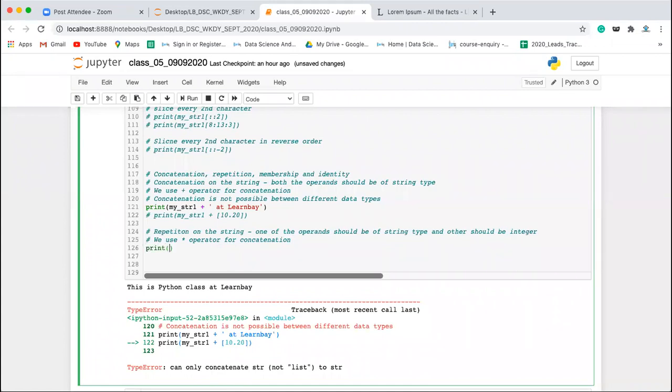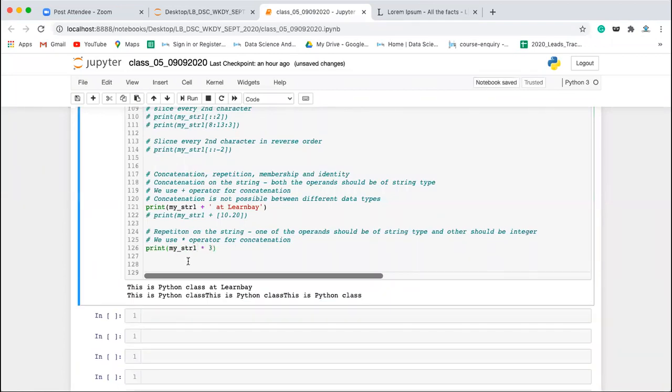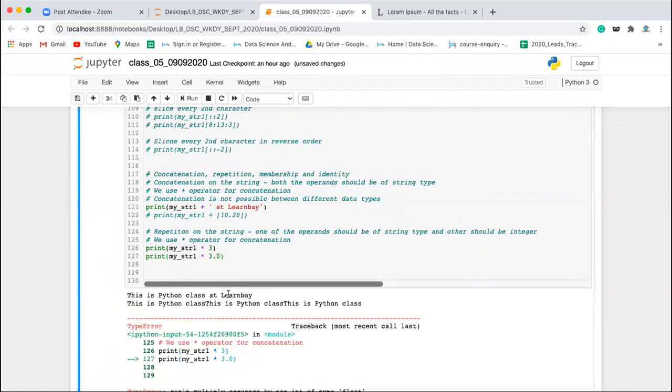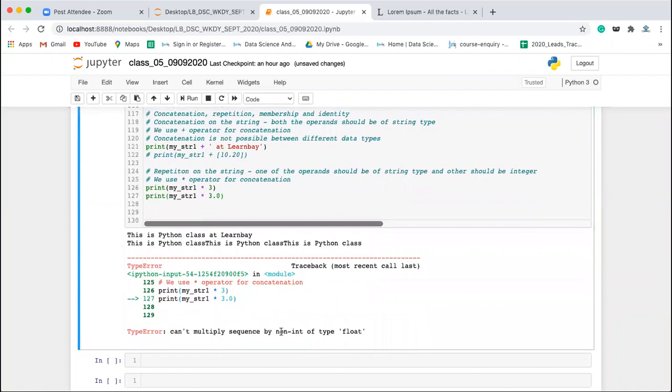For example, let's say we want to repeat my_str1. Let's say I want to repeat it 3 times, so I'll be writing 3. It will be working like this. But let's say if I'll be writing my_str1 times 3.0, it is going to give you the error: can't multiply sequence by non-int of type float. It will work only with the integer type. This is the repetition operation.